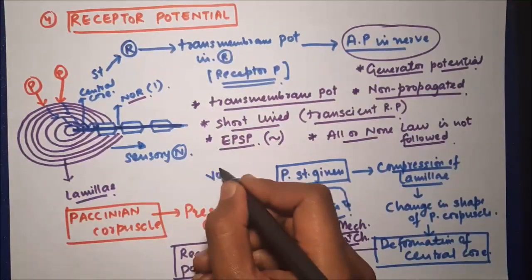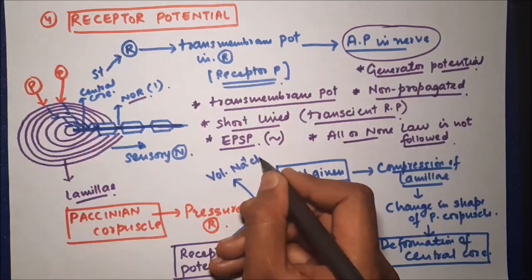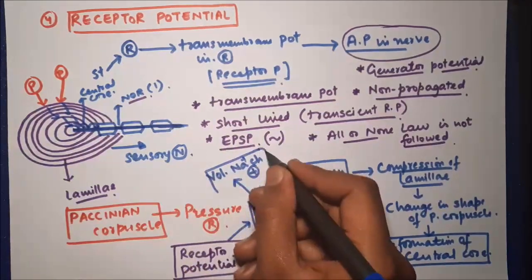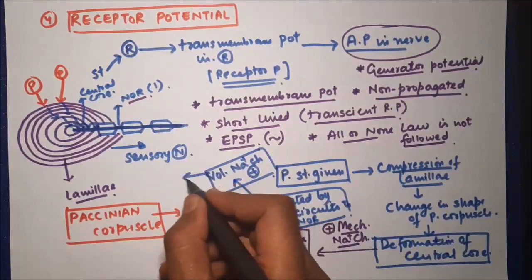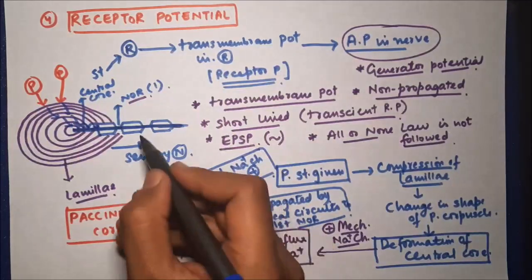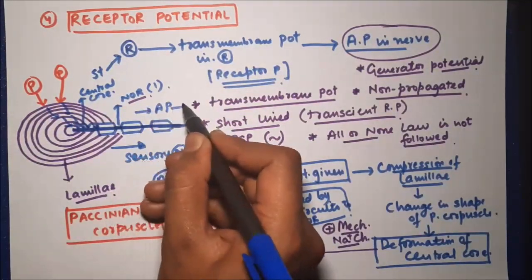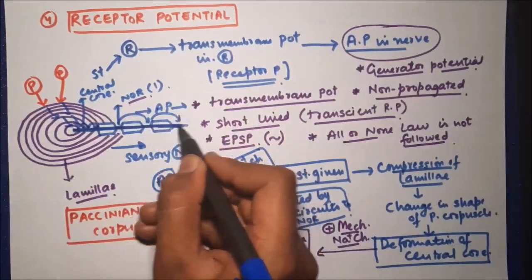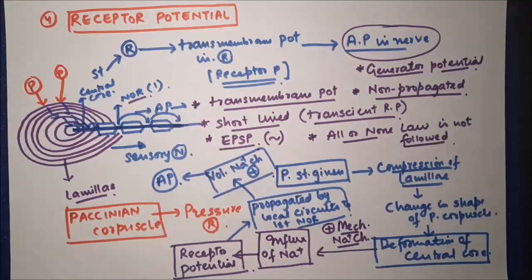Once it reaches the first node of Ranvier, voltage gated sodium channels present there will open as this voltage is received, and that will result in generation of action potential, which will be propagated from one node of Ranvier to another in the sensory nerve.